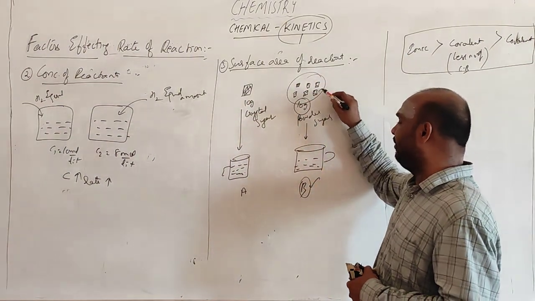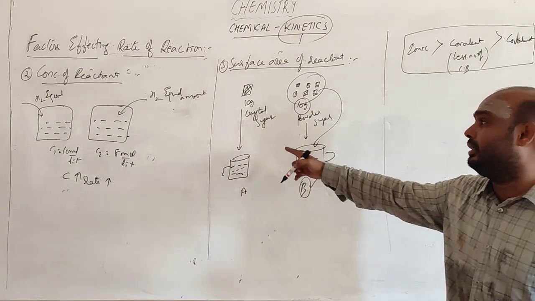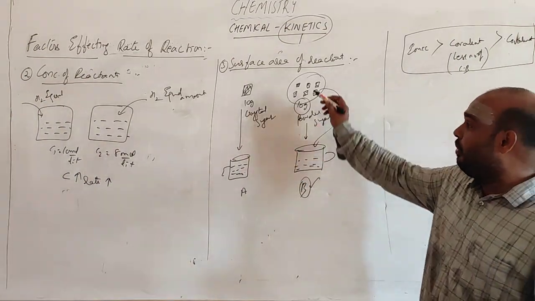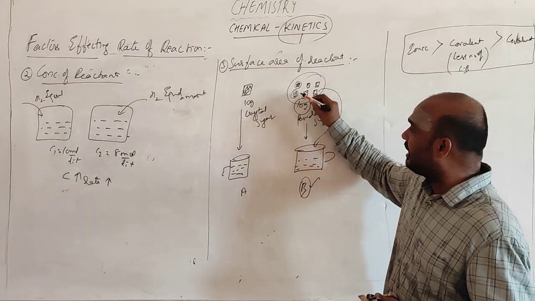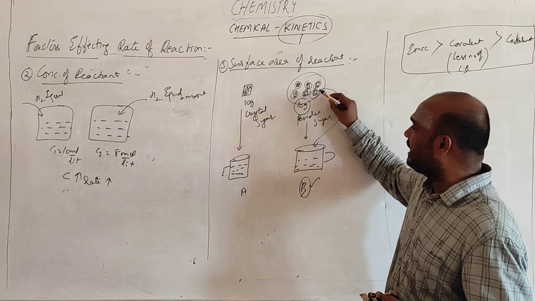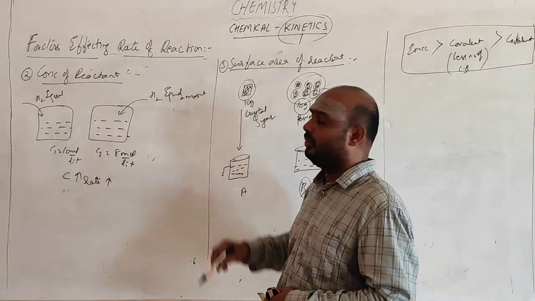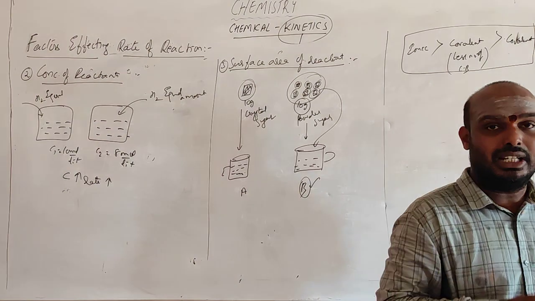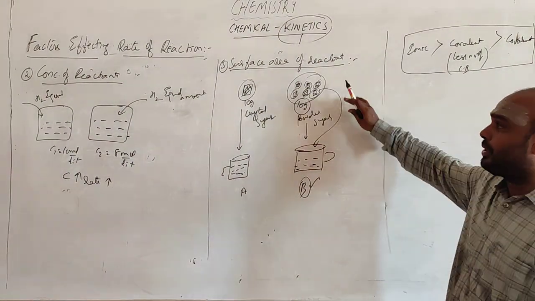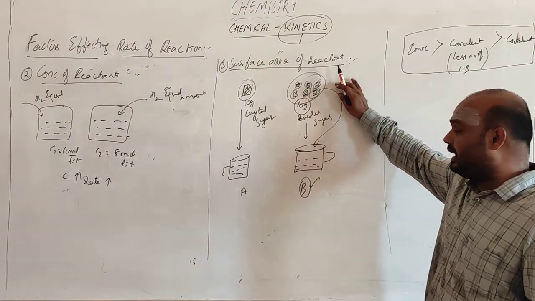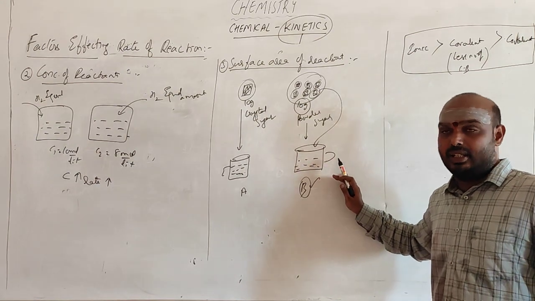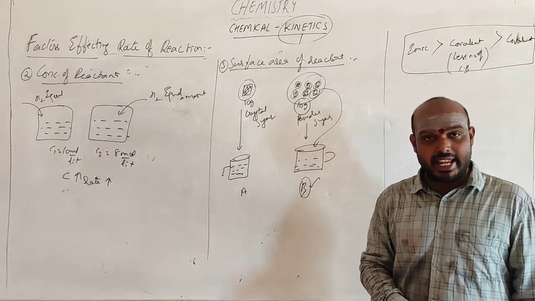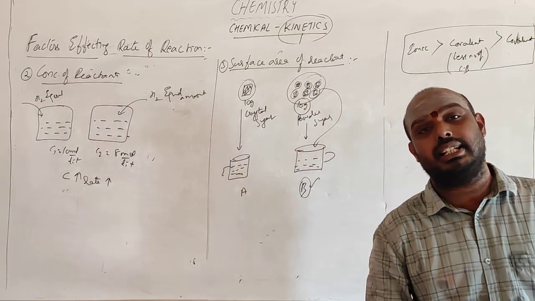This powder will mix easily compared to this one. Why? Because of more surface area exposed, there is more dissolution of sugar. So the more the surface area exposed, the more the rate of the reaction.